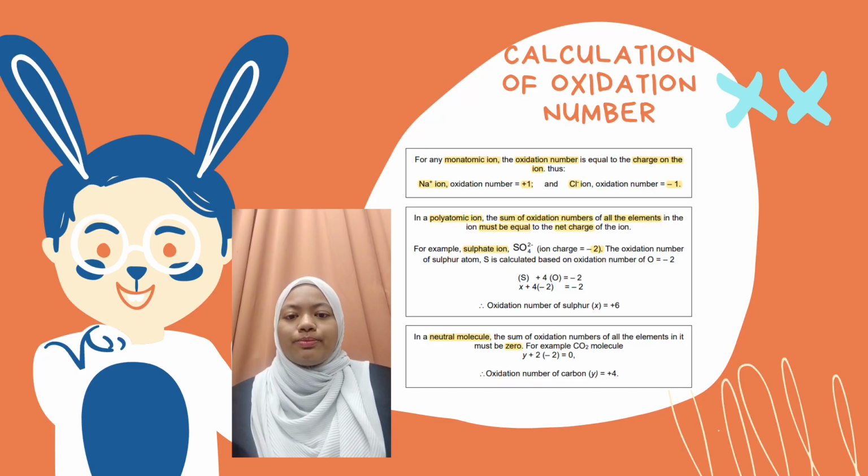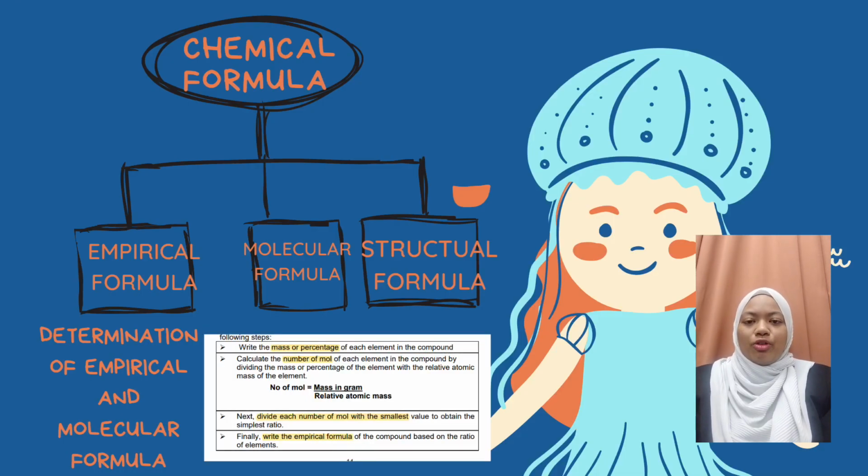Formula. A chemical formula provides information on the composition of molecules and ionic compounds and is represented by chemical symbols. The symbols for the elements are used to indicate the type of atom present and subscripts are used to indicate the relative number of atoms. There are three types of formula, which are molecular formula, empirical formula and structural formula.